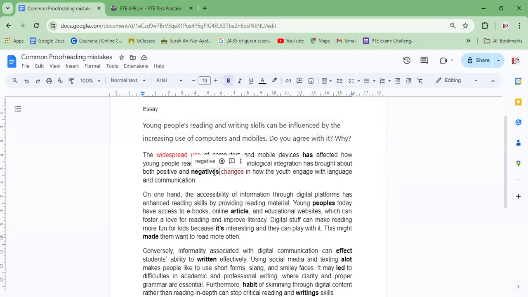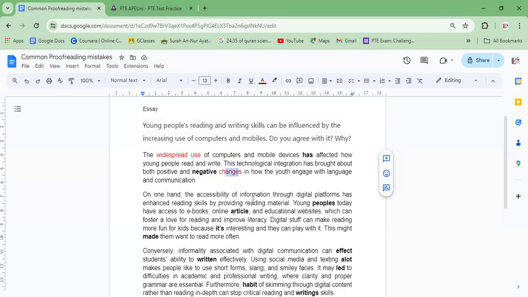Another reason is that negatives should change to negative to match the singular form of positive. Here we have written positive, so on both sides of and we use the same form. So one reason is this, but the major reason is that it's working as an adjective, or it's the type of change. So it will be singular. It will be taken in its main form, and changes will be singular or plural.